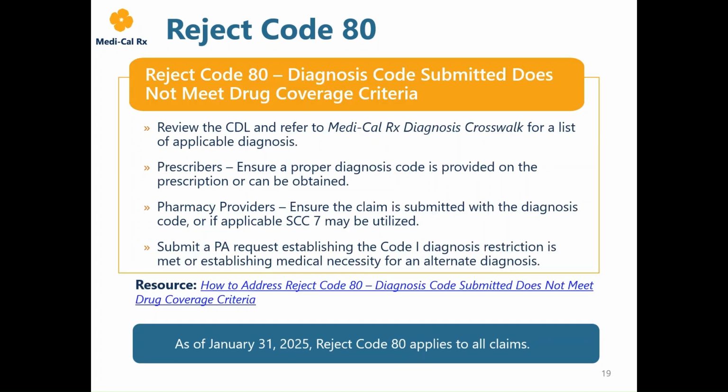As of January 31st, Reject Code 80 has been implemented for members 21 years of age and younger. If the Code 1 diagnosis requirement is not met, claims submitted to Medi-Cal Rx will deny with Reject Code 80 with supplemental messaging. Prescription documentation requirements apply to Code 1 diagnosis restricted drugs. Pharmacy providers and prescribers must document the treatment diagnosis and keep that information readily available for auditing purposes. For more detailed information on how to resolve Reject 80, refer to the How to Address Reject 80 alert.